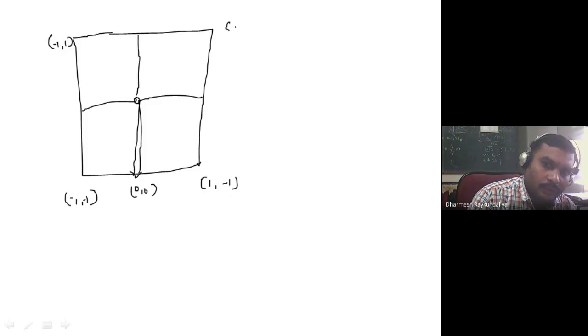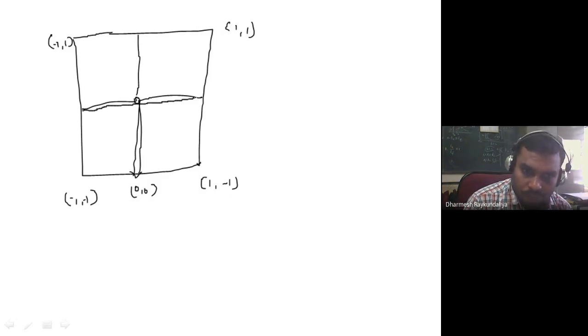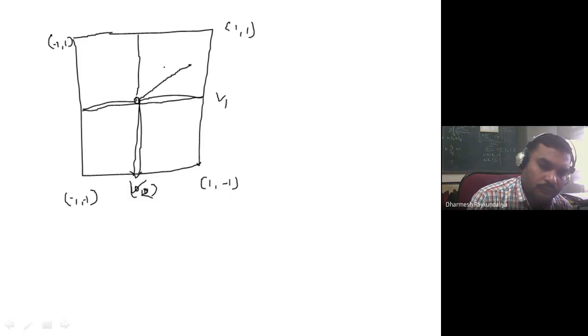So if you consider the rectangle, this is the limit of x or v1, and this is the limit of v2. So this is v1, this is v2. From that you can take some point x, y or v1, v2.